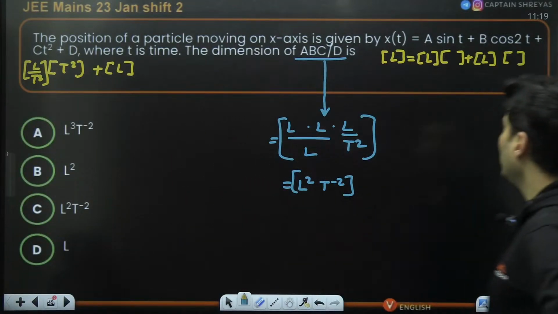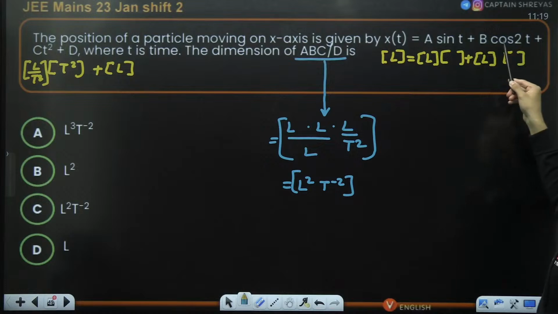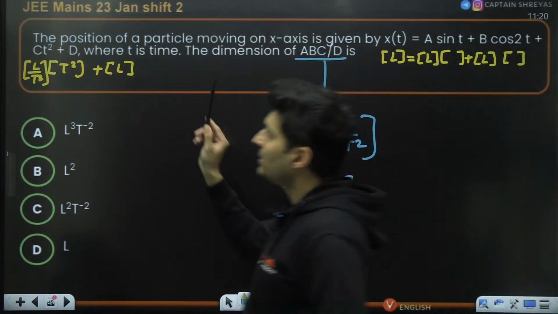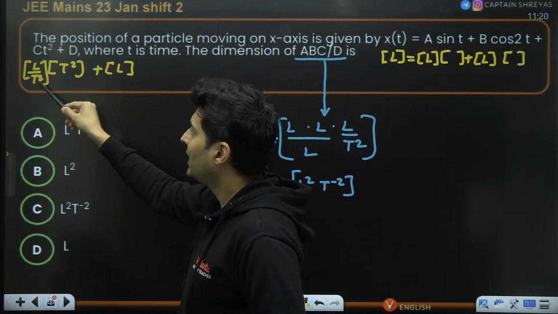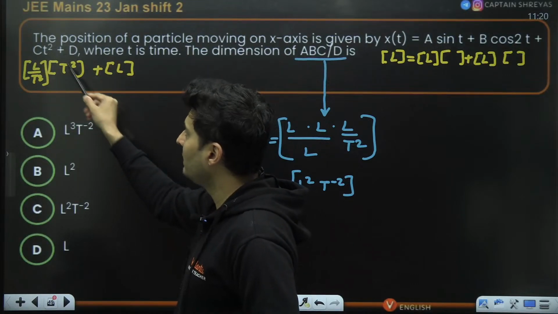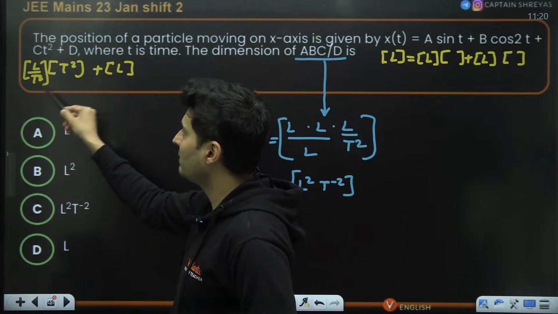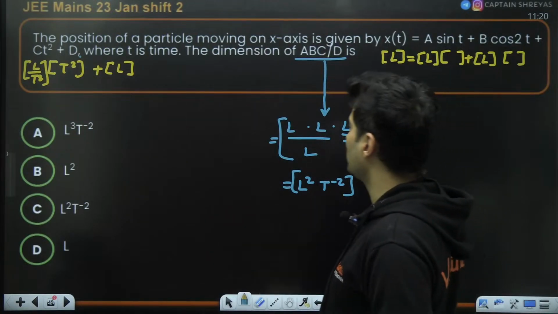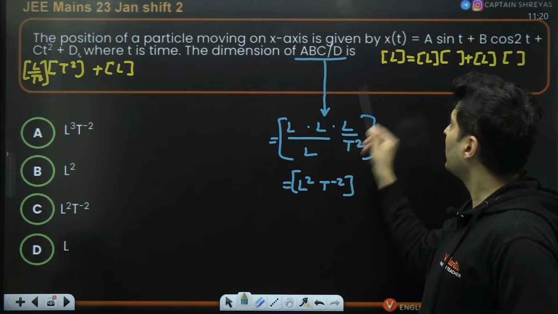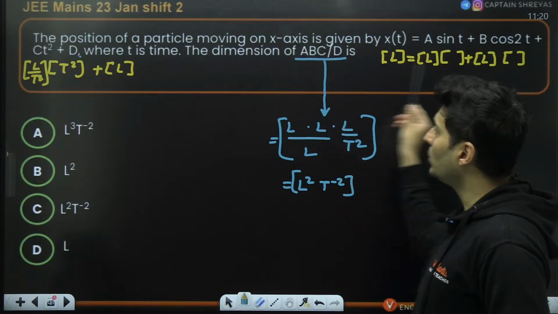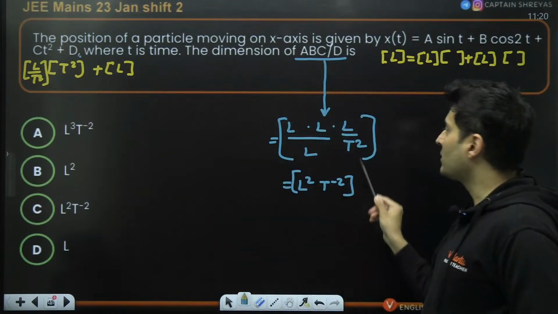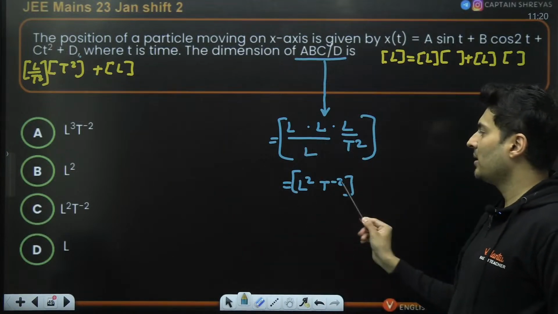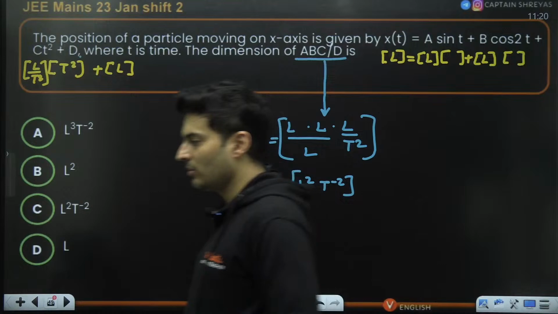So A will have L, B into cos 2t. Cos has no dimension, that is also L. C should also have the dimension of L only, with t square divided, because t square is there. So t square will get cancelled. D is just added, so it should have the same dimension as position. So L into L into L by t square divided by L. L cancels, L square by t square, which is option number C.